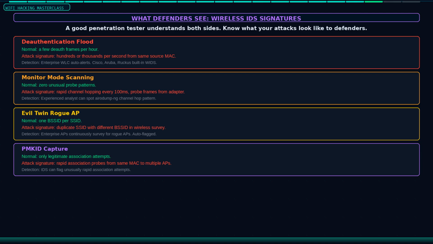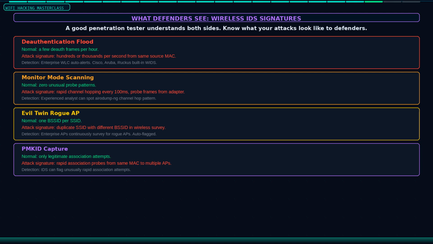Monitor mode scanning is also detectable. Passive scanning does not generate traffic, but tools like airodump-ng still send probe request frames from the adapter. The channel hopping pattern of airodump-ng, rapidly cycling through channels every 100 milliseconds, is recognizable to an experienced analyst.